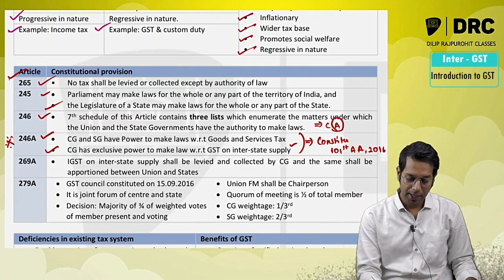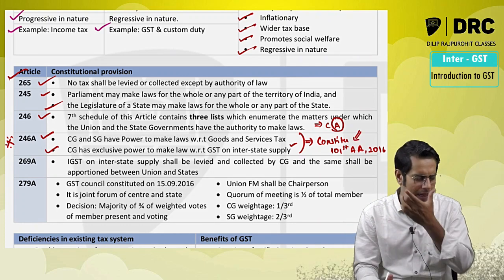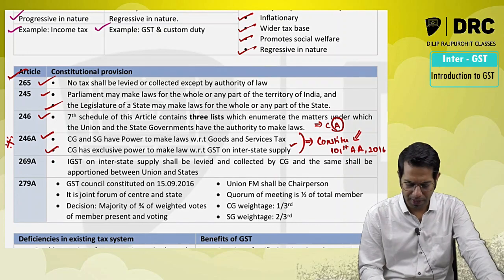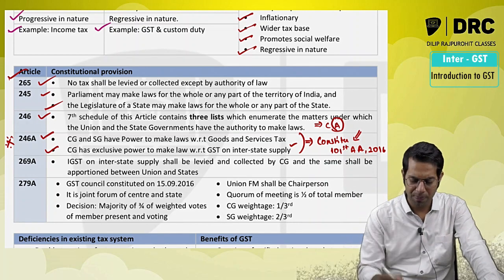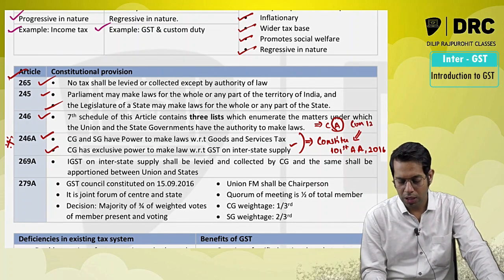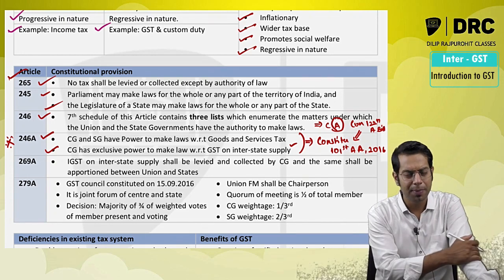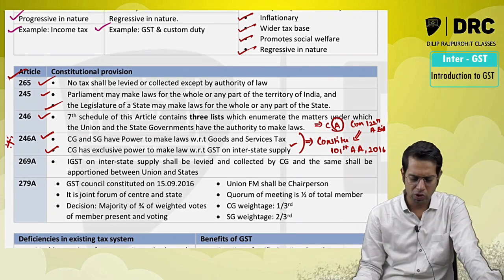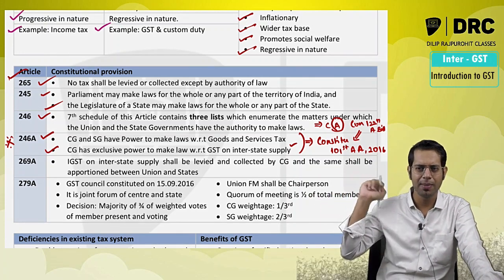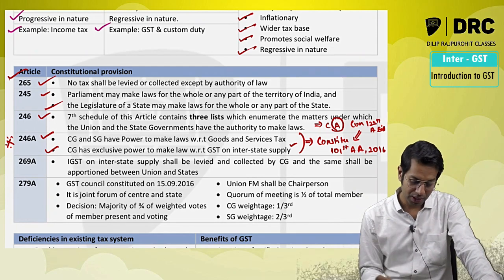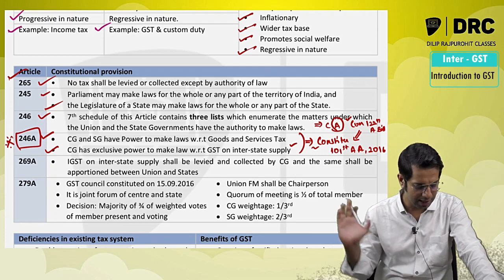Now, sir, if any act is required to be passed, there will be a bill which will be introduced in the upper and lower houses of parliament, Lok Sabha and Rajya Sabha. So this act came into existence by way of a bill called the Constitution 122nd Amendment Bill. The Constitution 122nd Amendment Bill was introduced in the houses of parliament, and then it received the president's assent and became the Constitution 101st Amendment Act. So these 2 points are important for your MCQs, and this article also.